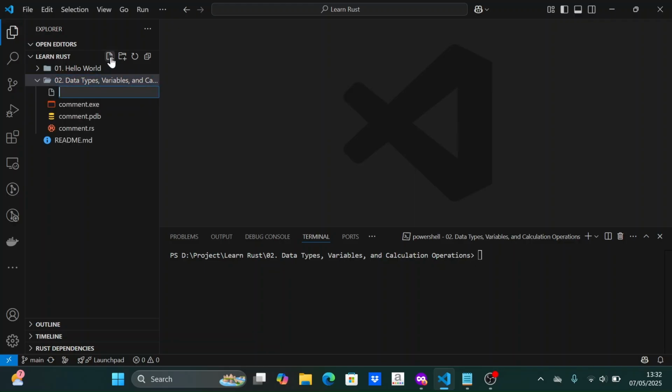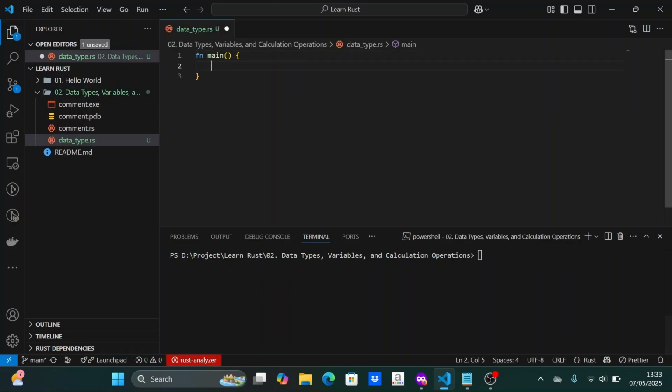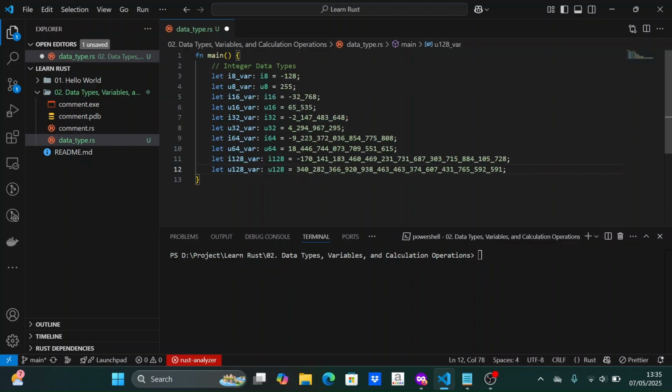I will create a file named datatype.rs for this section. First, let's look at an example of using integer data types in Rust. Here I will give an example of creating an integer variable. We use the keyword let to create a constant variable, followed by the variable name, then a colon with its data type, and then assign a value to the variable. You can try experimenting by giving different values than I used.